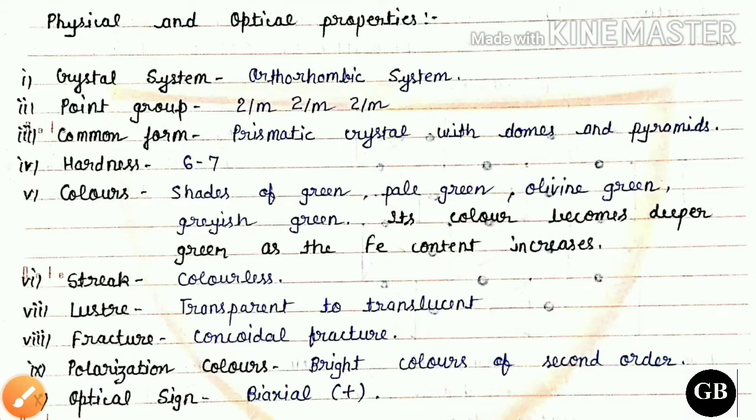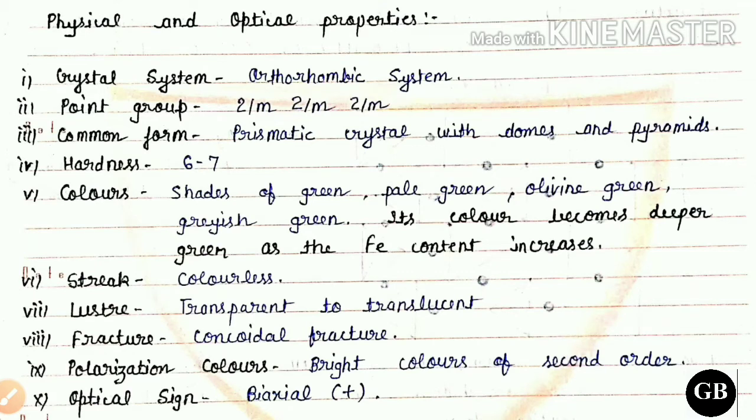Now come to the physical and optical properties of the olivine group of minerals. So the olivine group of minerals belongs to the orthorhombic system, in which the point group is 2/m, 2/m, 2/m, and these minerals are found in nature in the form of prismatic crystals with domes and pyramids.